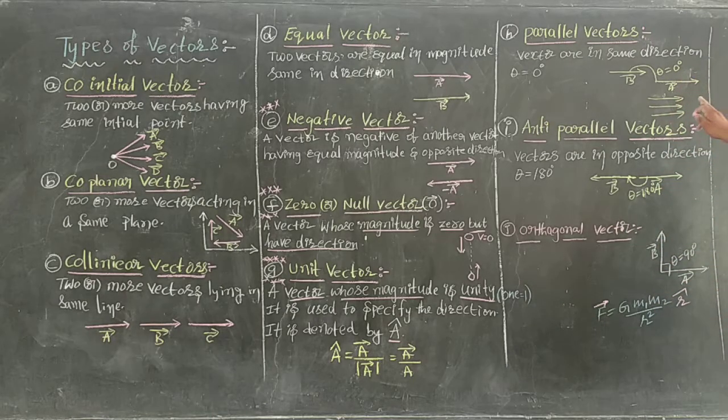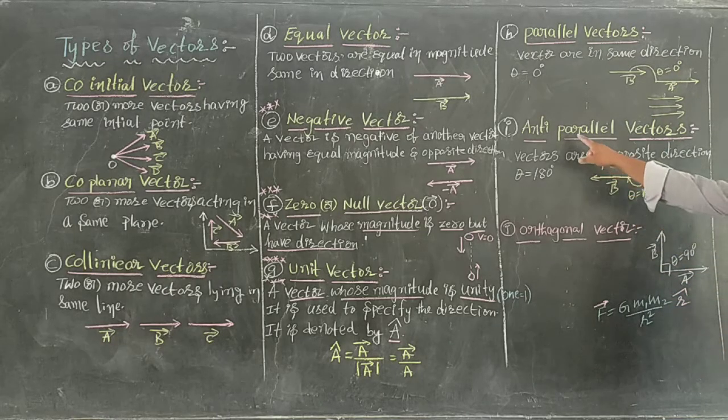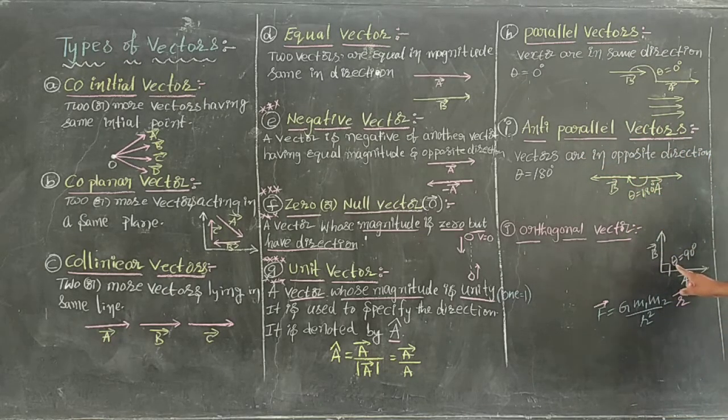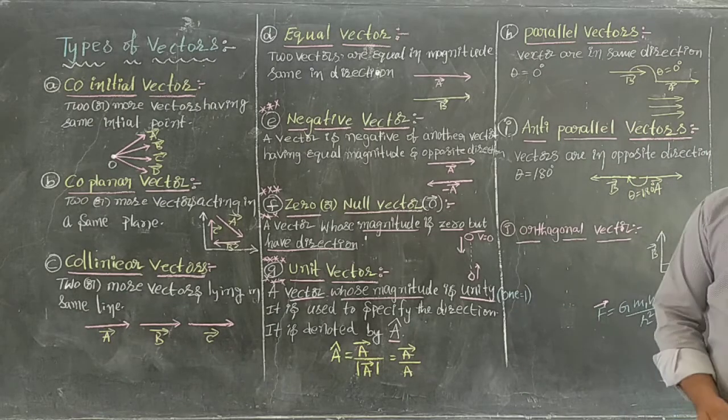Next, parallel vectors. If the two vectors are in the same direction, or the angle between the two vectors is 0 degree, they are said to be parallel. If the angle between the vectors is 180 degree, they are anti-parallel vectors. If the angle between the two vectors is 90 degree, they are said to be orthogonal vectors.